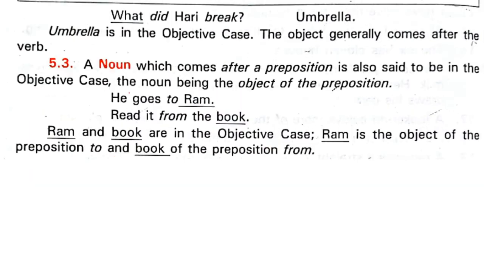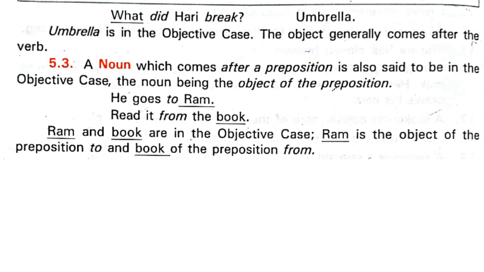Well, here we saw Harry broke the glass. I mean, he broke the umbrella. So what did he break? He broke something, that is the object, and therefore it is called the objective case. Now 5.3, a noun which comes after a preposition is also said to be in the objective case, being the object of the preposition. From here we are going to start today.